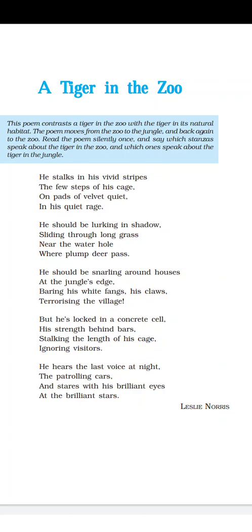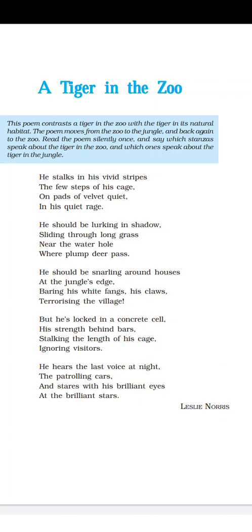That is, he should be lurking in shadow, sliding through long grass, near the water hole, where plump deer pass. He should be lurking in shadow. Lurking means hiding, right? Remaining hidden so as to wait for its prey.